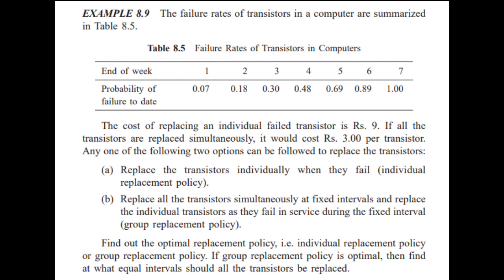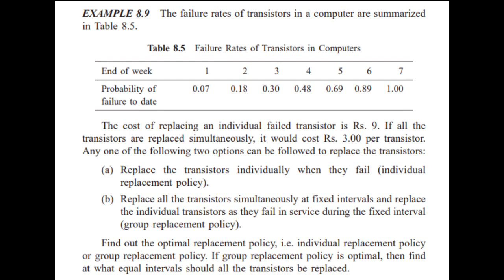So the cost of replacing an individual failed transistor is Rs 9. If all the transistors are replaced simultaneously, it would cost Rs 3 per transistor. Any one of the following two options can be followed to replace the transistors. First is replace the transistors individually when they fail. So that is individual replacement policy. Next is replace all the transistors simultaneously at fixed intervals and replace the individual transistor as they fail in service during the fixed interval. So that is group replacement policy.